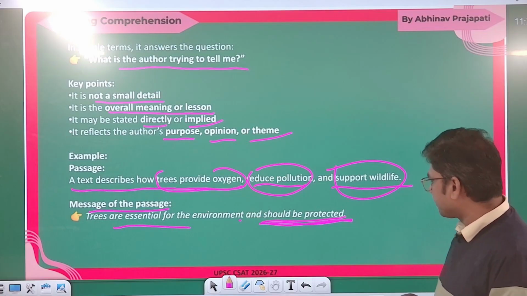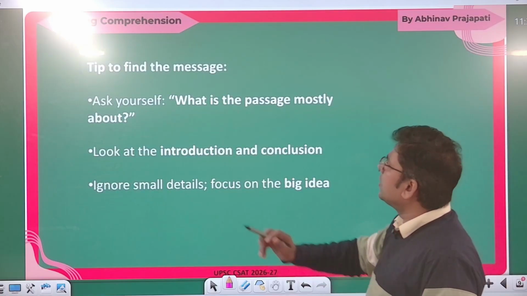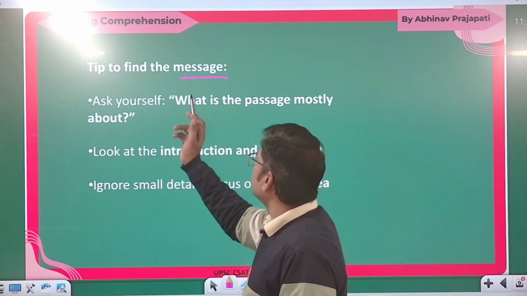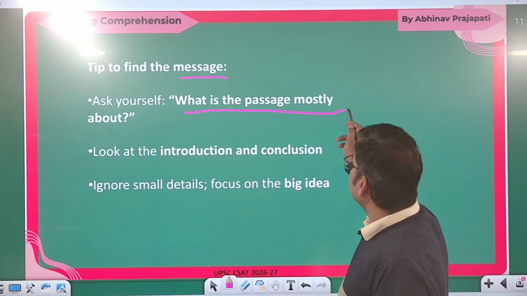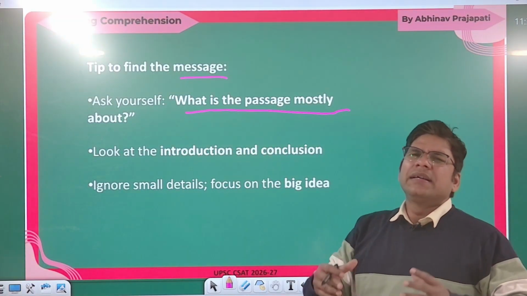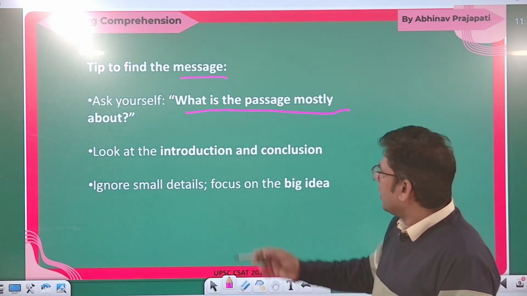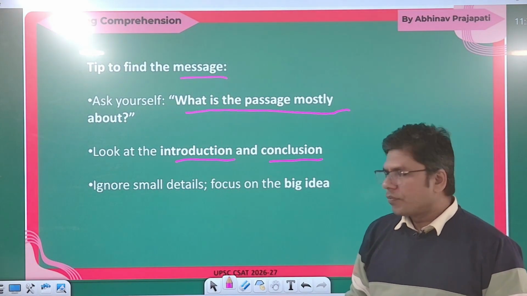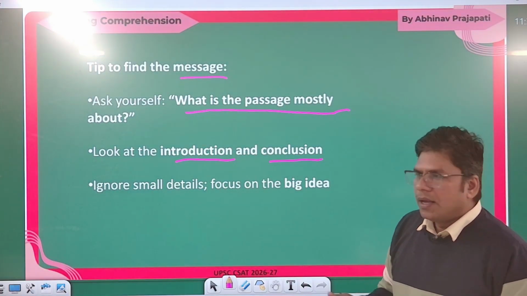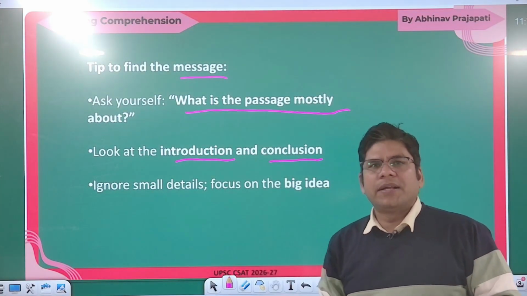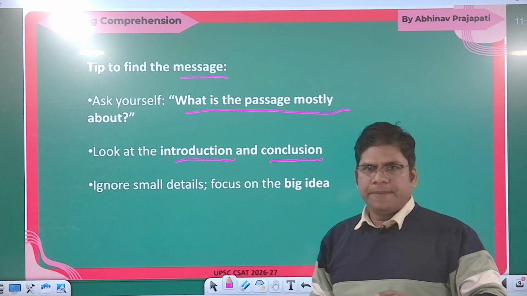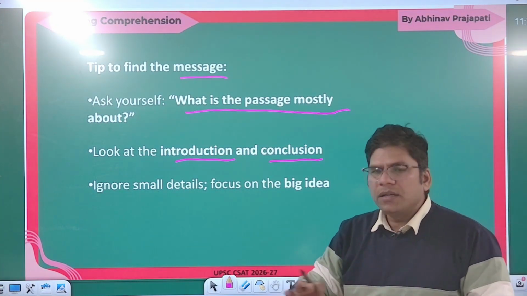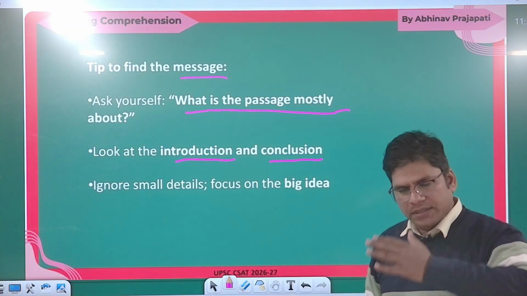Clear? Now, a tip for finding the message of the passage. Ask yourself, what is the passage mostly about? Look at the introduction part and the conclusion part. In most of the cases, the main point that the author wants to say will be in either the introduction or the conclusion, in the first line or in the last line.